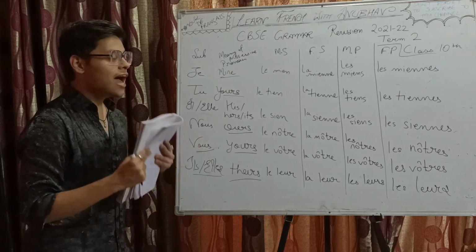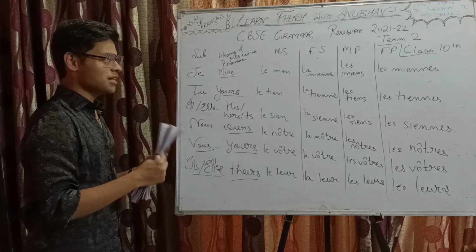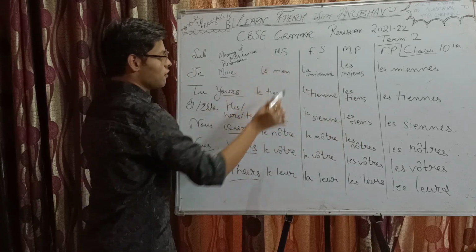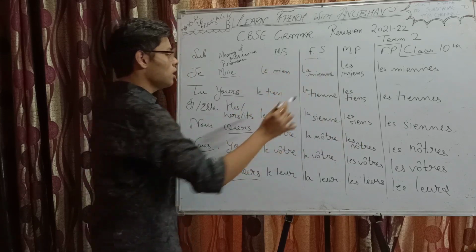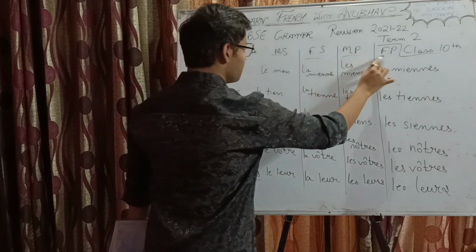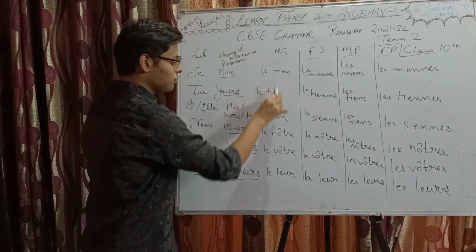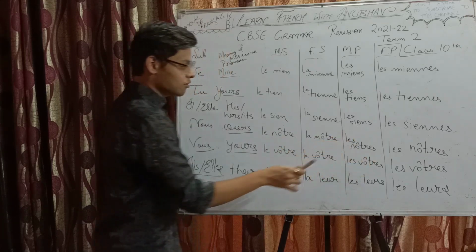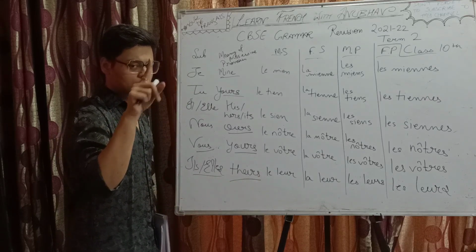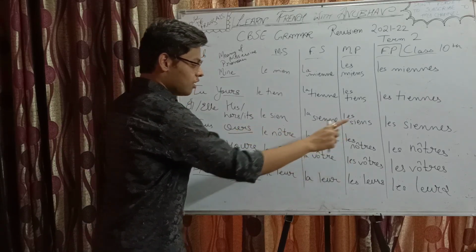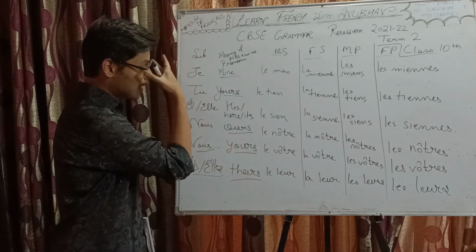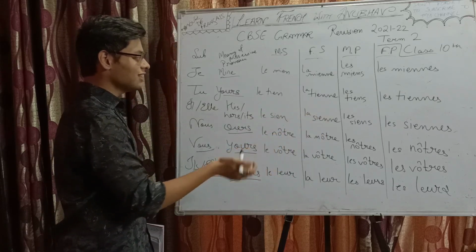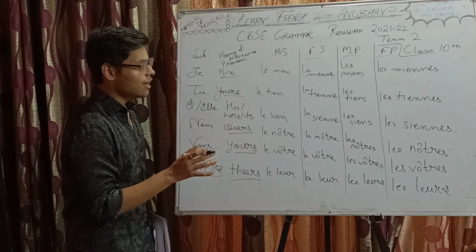Now, talking about how to choose which possessive pronoun will come where. Okay, one more thing to be clarified. I have made 4 columns. MS stands for masculine singular, FS stands for feminine singular, MP stands for masculine plural, and FP stands for feminine plural. I hope the spellings are clear. Note that each o here has an accent circumflex, that triangular thing above the o. These are the only ones to have an accent. The others don't. And how to choose which one?